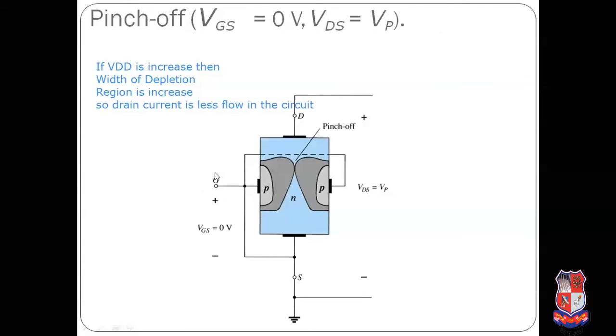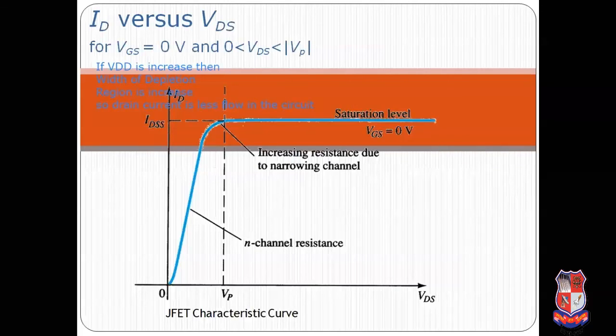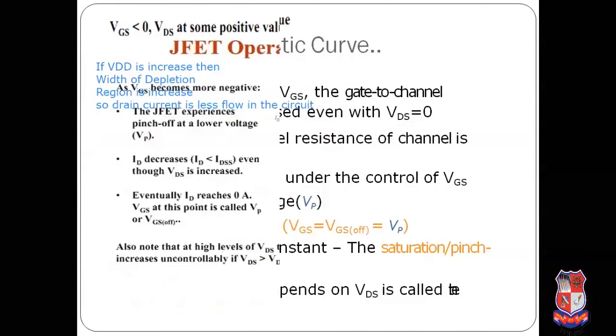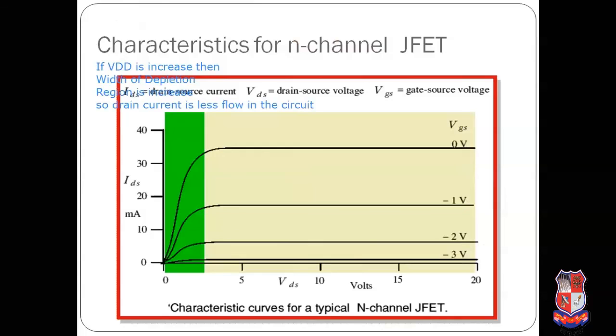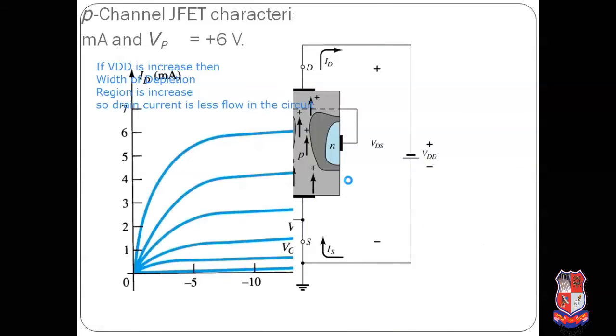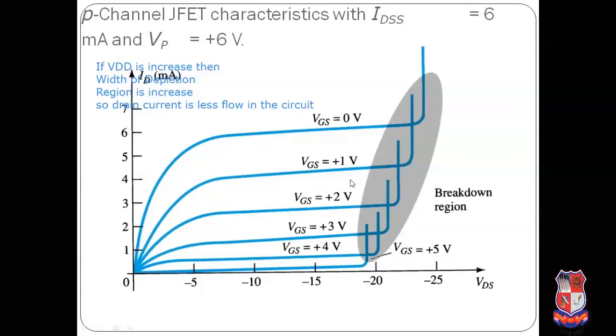Now see, this is the construction related to JFET. VGS equal to 0 and 0 less than VGS less than VT. See, this is the graph of JFET. I already mentioned plus 1, plus 2, plus 3, plus 4. Obviously, VGS is negative for N channel, obviously positive for P channel. Why? Because P channel is directly connected to supply voltage.